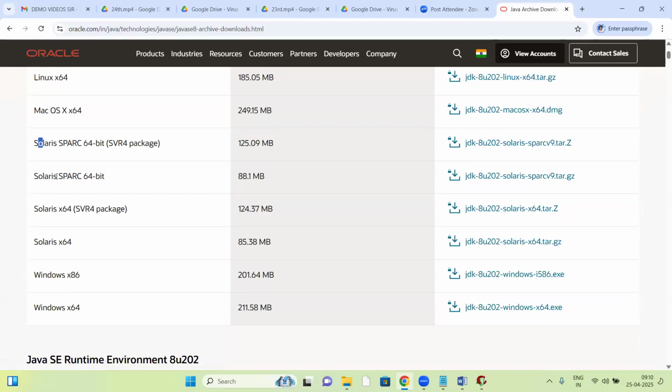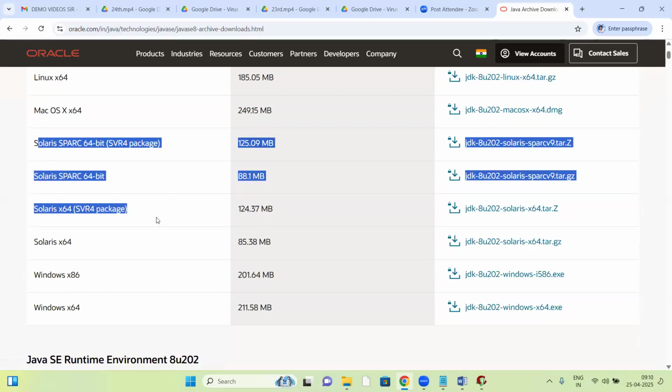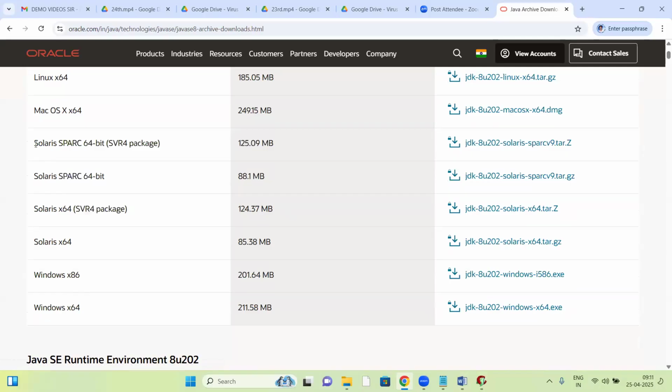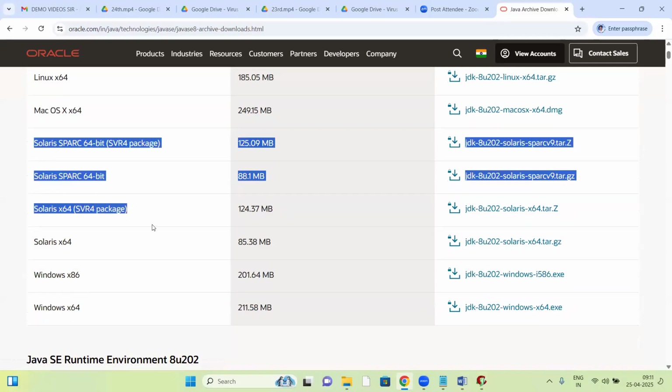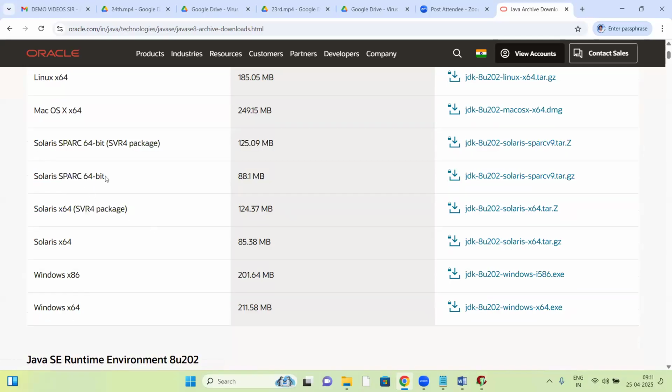Next, Solaris base. Solaris and Java both are from Sun Microsystems. That Sun Microsystems is now Oracle Corporation. So even Solaris is with Oracle Corporation, so this is the Solaris JDK. Next, JDK for Windows base.